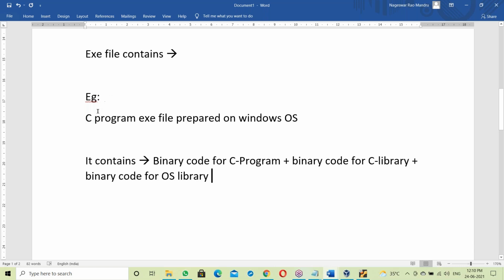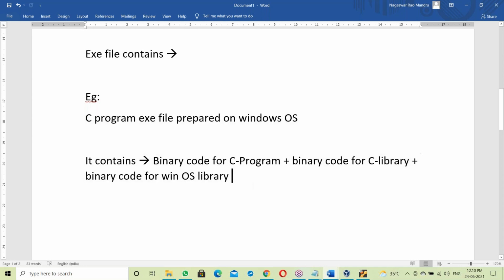Now, the C program exe file prepared on Windows OS contains binary code for the C program, binary code for the C library, and binary code for the Windows OS library. Correct? Next, one more example.